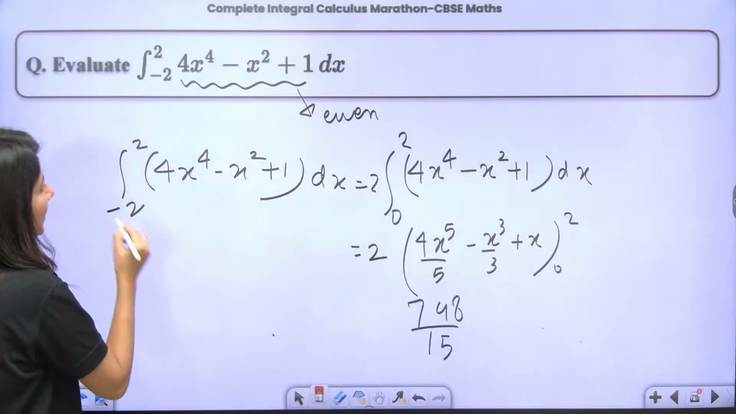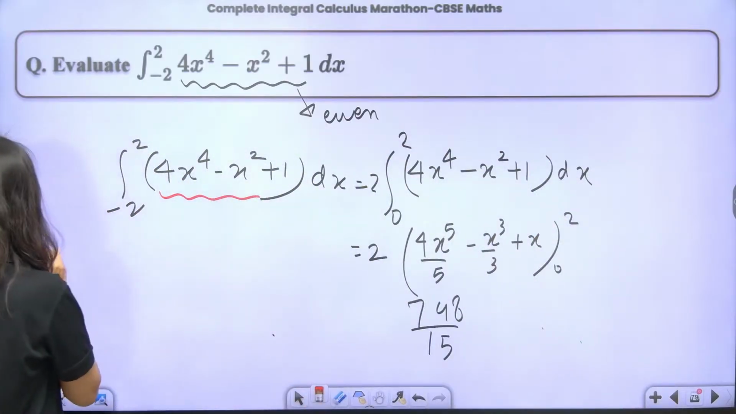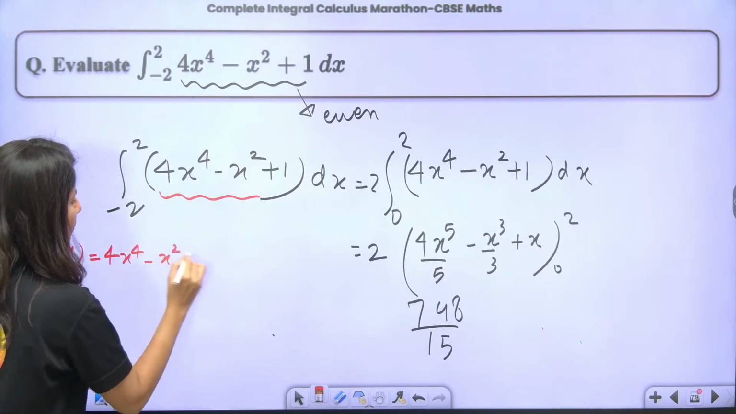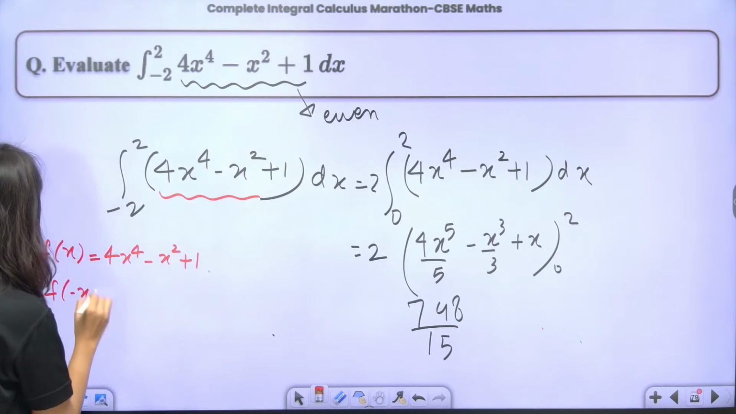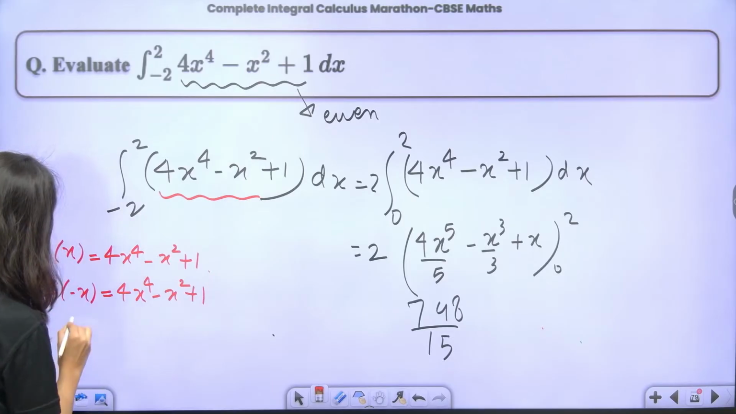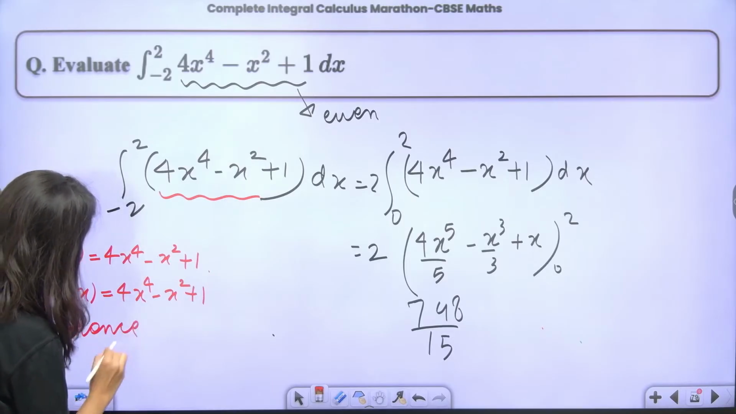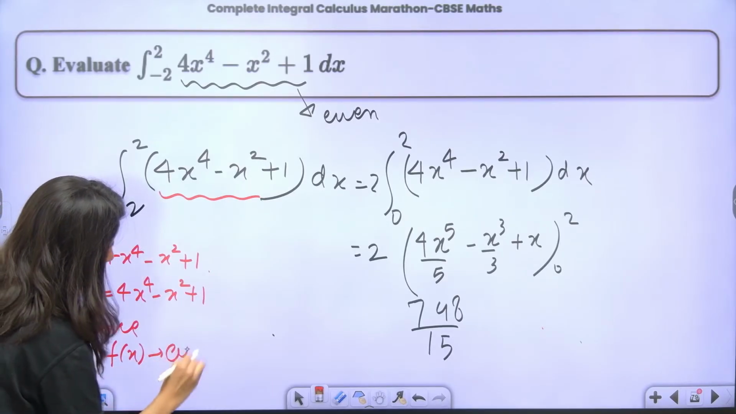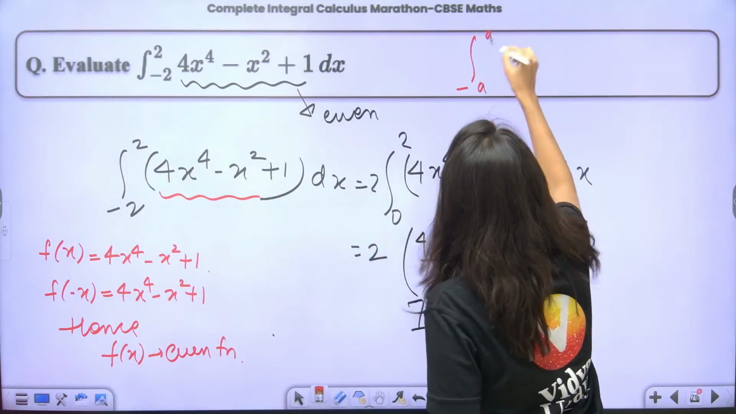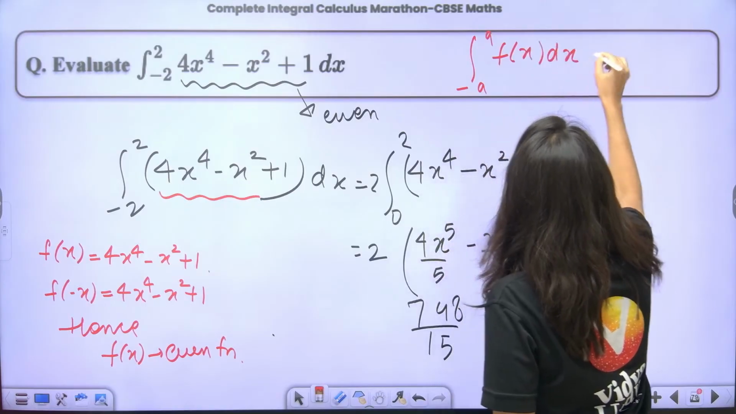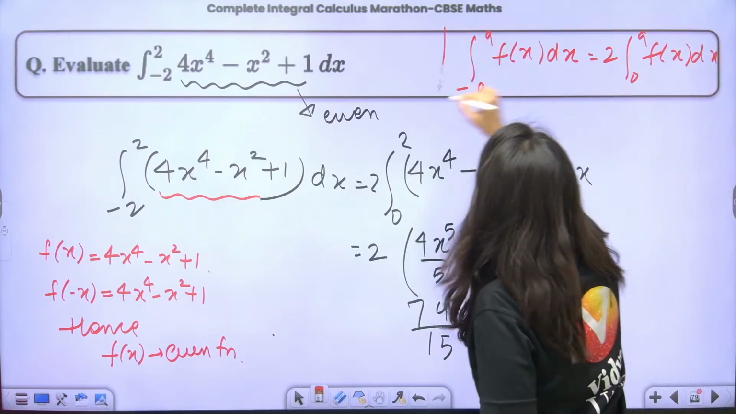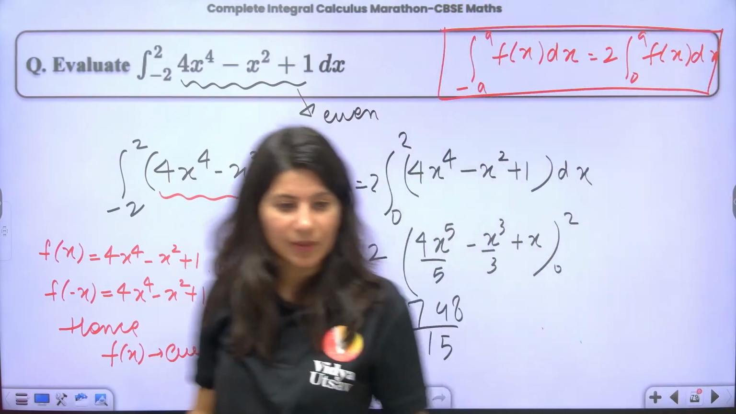First of all, let us assume f of x is equal to 4x power 4 minus x square plus 1. F of minus x is also 4x power 4 minus x square plus 1. Hence, f of x is an even function. Now for an even function, we know the property: the integral from minus a to a of f of x dx is equal to twice the integral from 0 to a of f of x dx. Understood? Getting it? Okay.